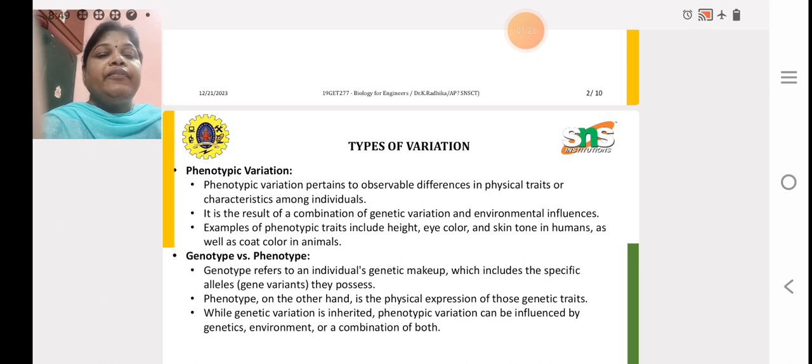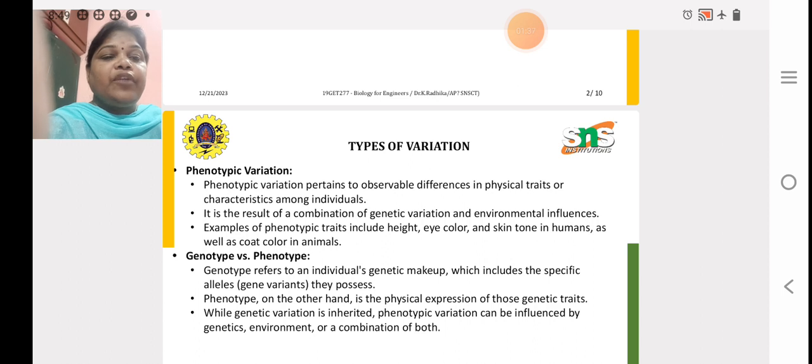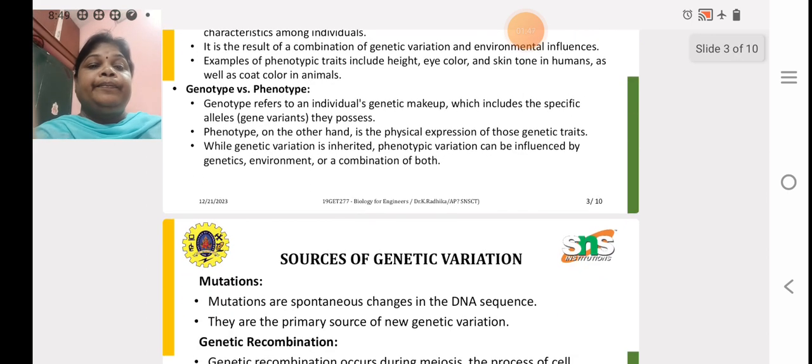Then, genotype versus phenotype. Genotype refers to an individual's genetic makeup, which includes the specific alleles, the gene variants they possess. Phenotype, on the other hand, is the physical expression of those genetic traits. While genetic variation is inherited, phenotypic variation can be influenced by genetics, environment, or a combination of both.